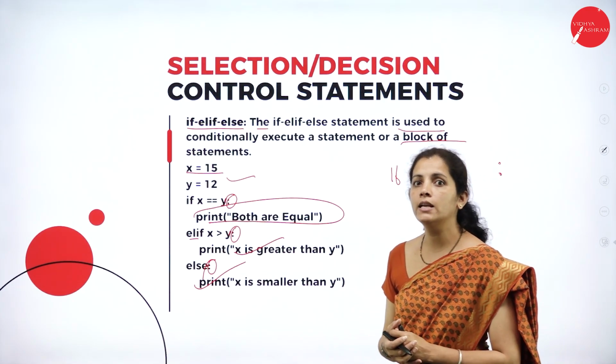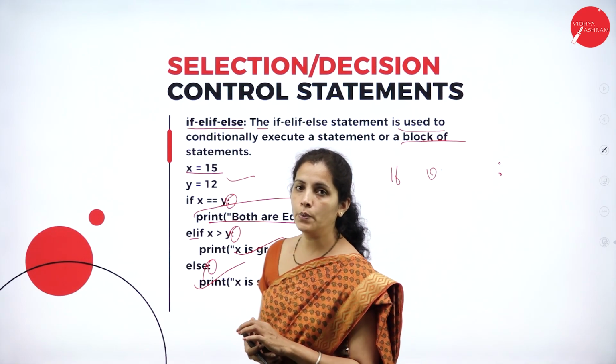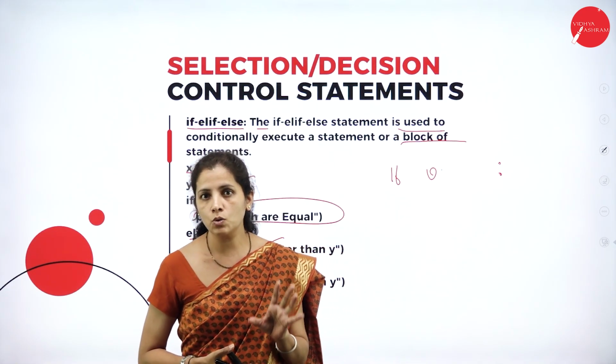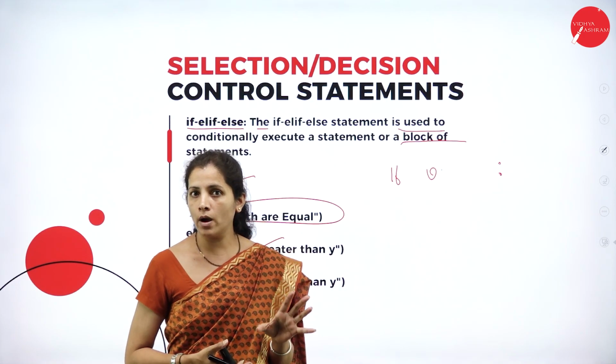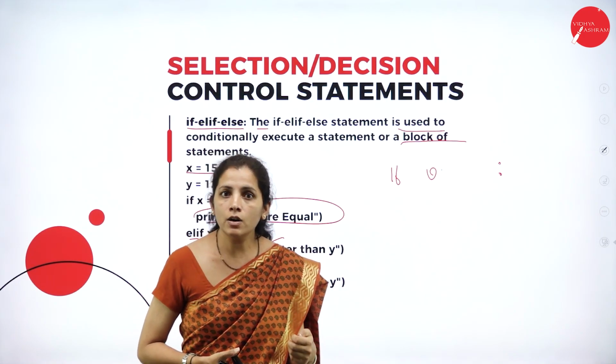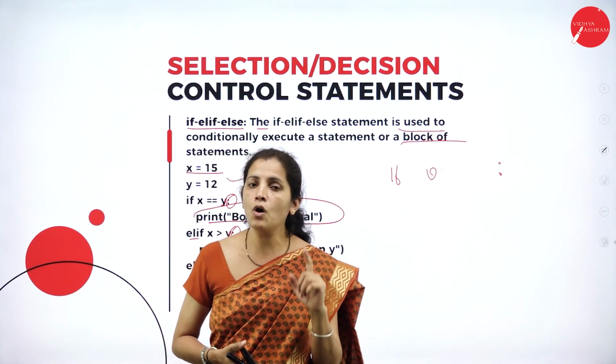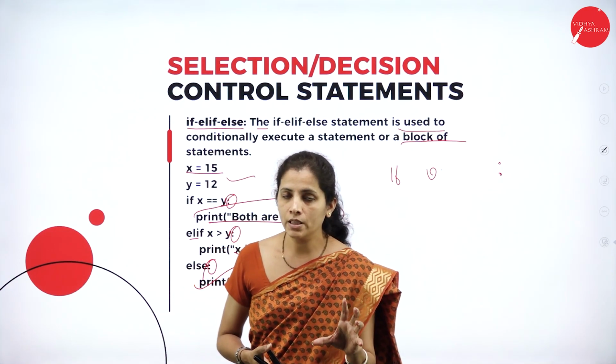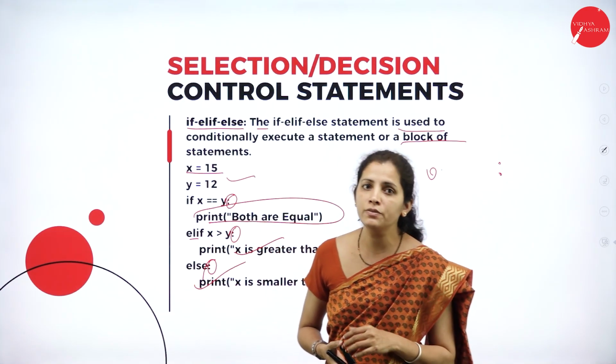Anyway, dear student, in my today's class, I started with what is control statement. Why do I require control statements? In order to control the flow of the program, in order to control the execution flow.